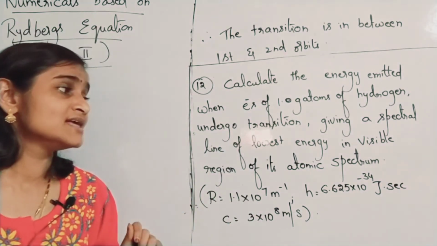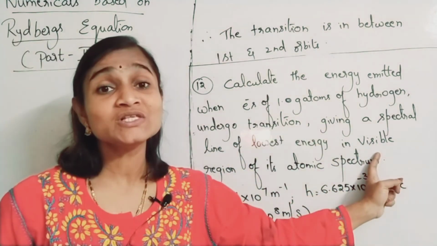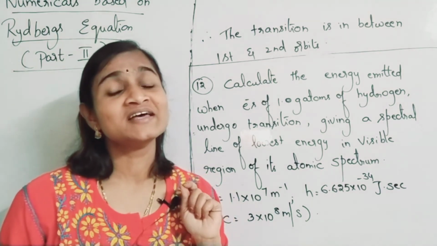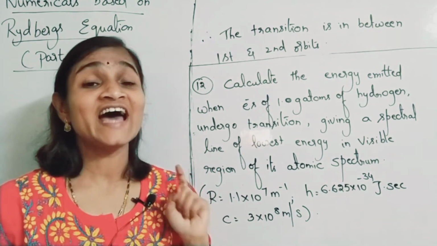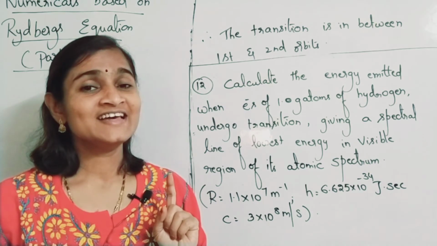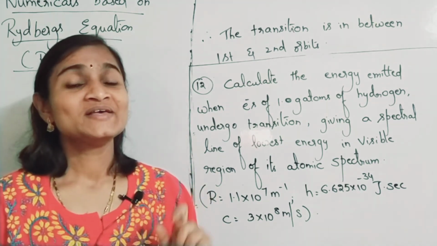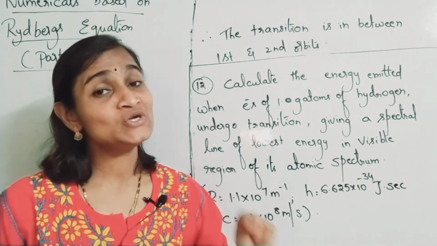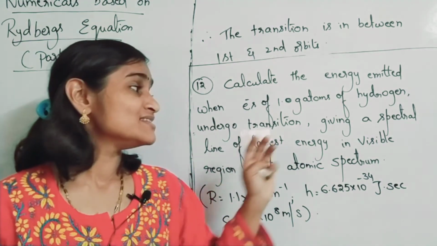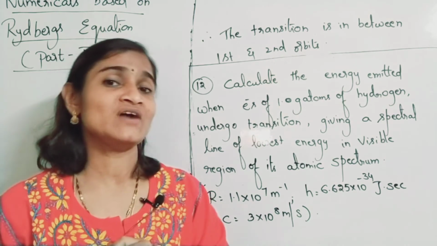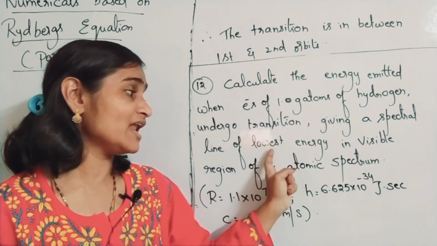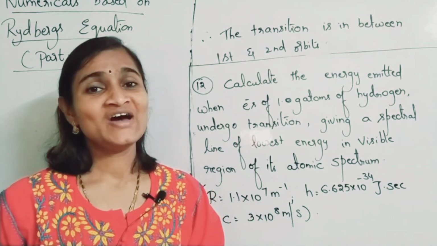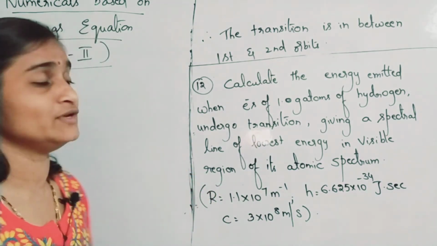It is also given visible region, means which series? The only visible region in hydrogen spectrum is the Balmer series. So indirectly everything is given to you. N1 is given, N2 is given. These all points should strike into your mind. Please understand the points carefully, dear children.